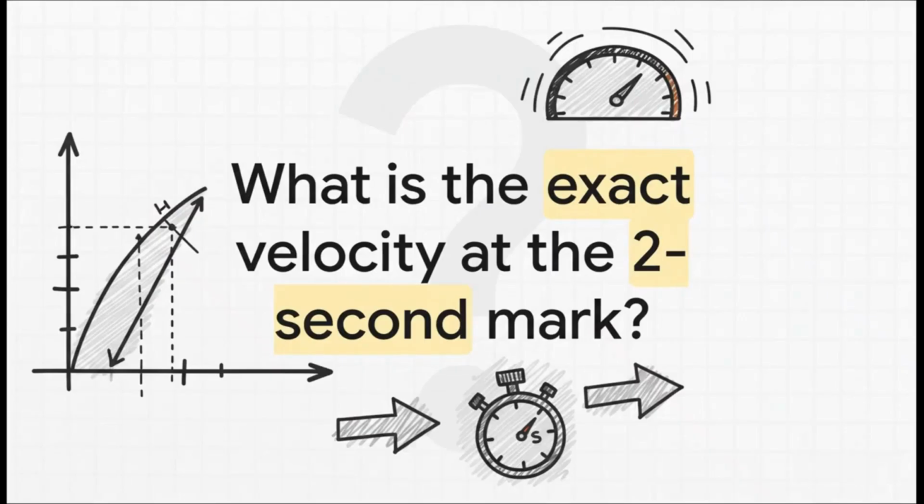And this brings us completely full circle. Remember that very first question we asked? Finding speed in a single instant seemed impossible. But now, with our velocity function, we can ask a super specific question. What is the exact velocity when the clock hits 2 seconds?